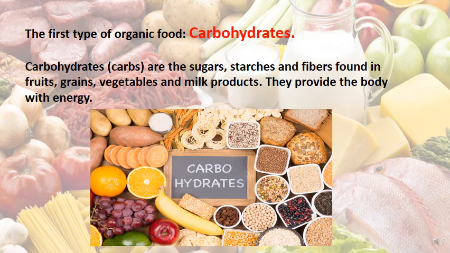The first type of organic food, as we said, is called the carbohydrates, also known as the carbs. They are like the sugars, like starch, the fibers that are found in the fruits, grains, vegetables, and milk products. All of them are classified as carbohydrates or the carbs. Carbs are known to provide the body with energy. Also, the banana is a good source of carbs which gives energy.